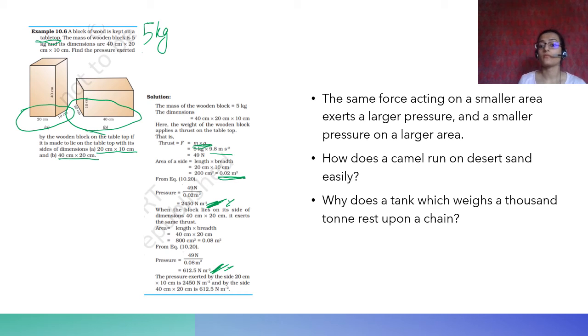Okay, why does a tank which weighs 1,000 tons rest upon a chain? You can think about this yourself. It weighs a lot. What does it mean by weighing a lot? It has a large mass. Therefore, the force it exerts on the earth is very large, which means the weight is very large. And because its weight is very large, its thrust on the surface of the earth is very large.